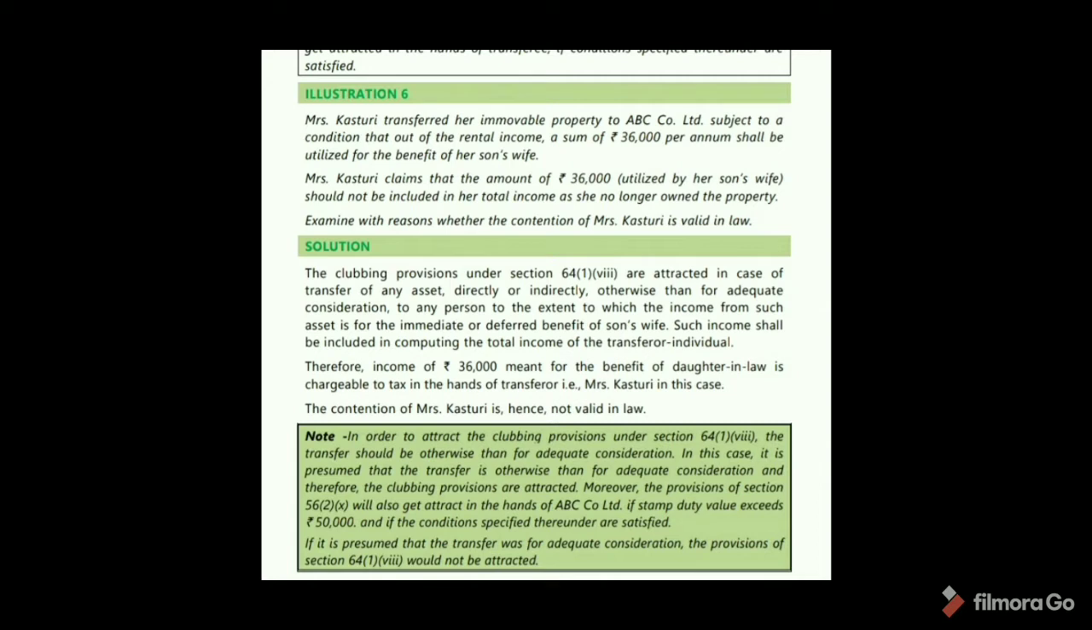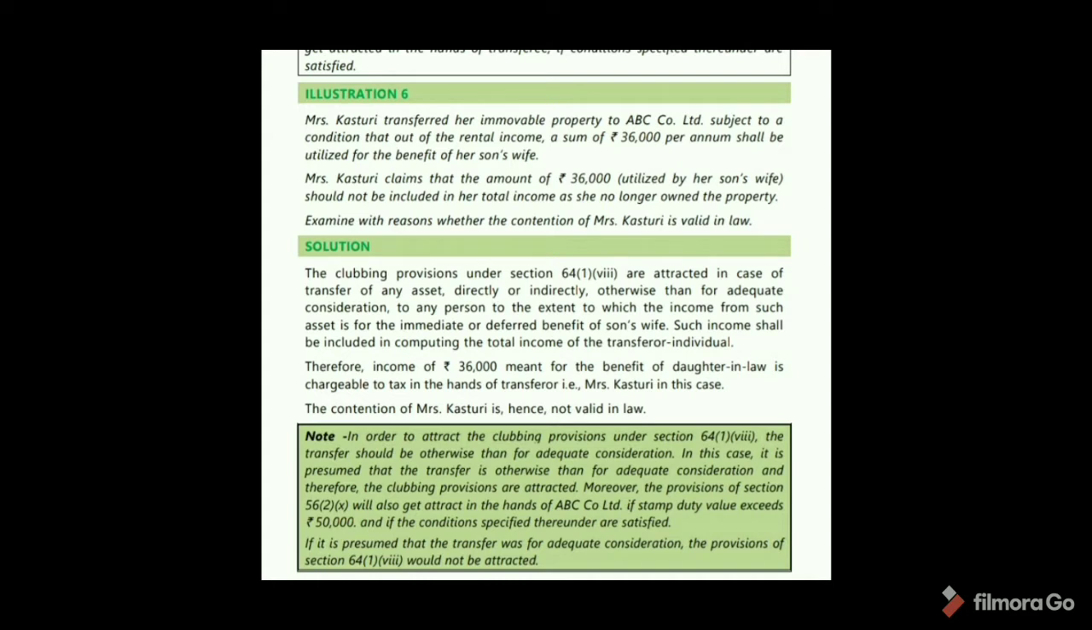See, there is a note here. In order to attract the clubbing provision under Section 64(1)(8), the transfer should be otherwise than for adequate consideration. In this case, it is presumed that the transfer is otherwise than for adequate consideration, and therefore the clubbing provisions are attracted. Moreover, the provision of Section 56(2)(x) will also get attracted in the hands of ABC Company Limited if stamp duty value exceeds 50,000 and if the conditions specified thereunder are satisfied.